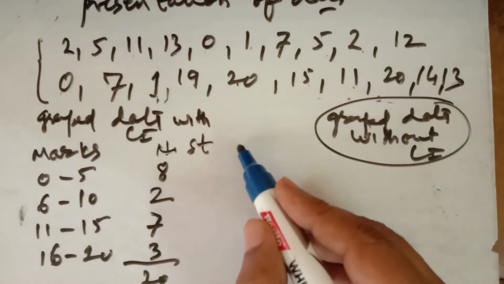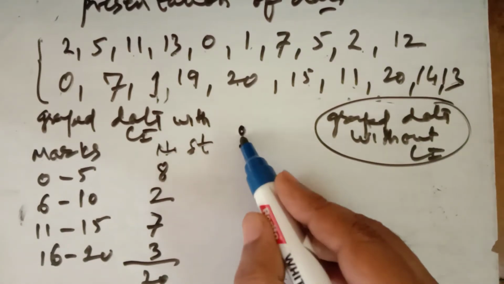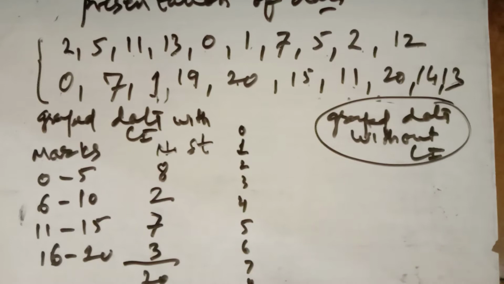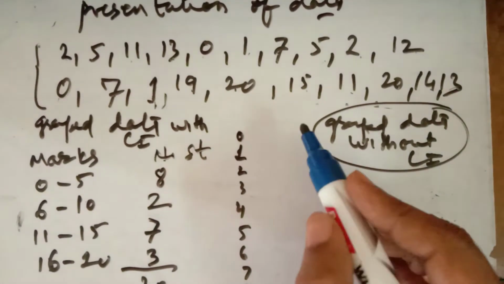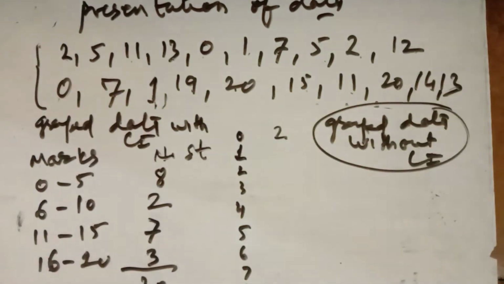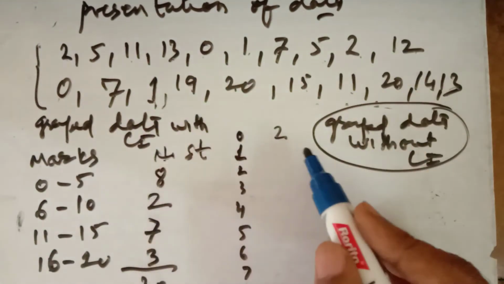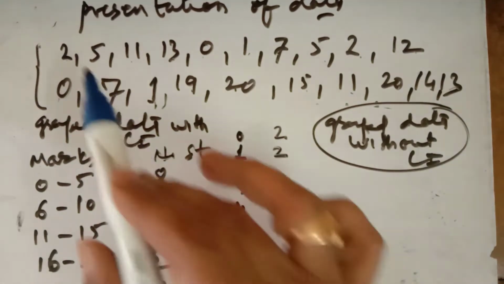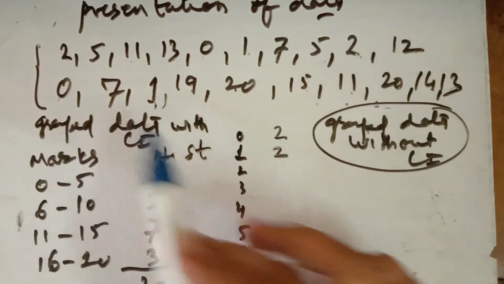I can write like this: how many students got 0 marks, 1 mark, 2 marks, 3 marks, 4 marks, 5 marks, 6 marks, 7, 8, 9, 10, 11 and so on up to 20. I will count how many students got 0 marks: 2 students. How many got 1 mark? 2 students. How many got 2 marks? Again 2.